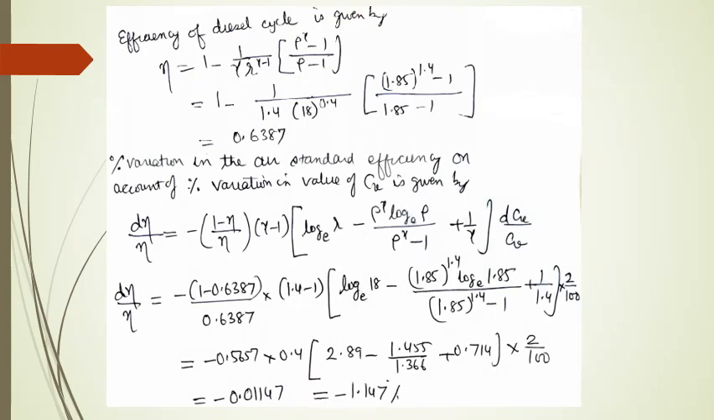Now efficiency of diesel cycle is given by the expression, and we calculate its value by putting the value of rho, gamma and R. The efficiency comes out to be 0.6387. Now the percentage variation in the air standard efficiency on account of variation of the value of Cv is given by this expression, and it comes out to be minus 1.147, which shows that basically it is leading to the decrement of the value of air standard efficiency.